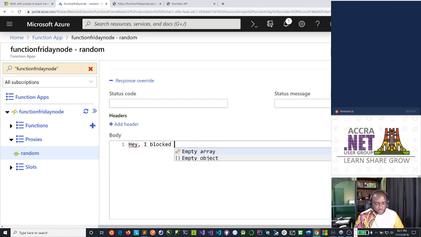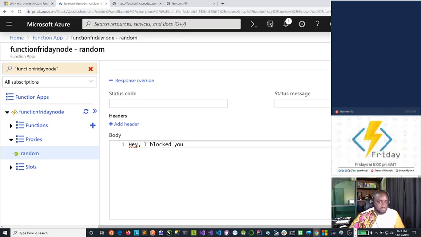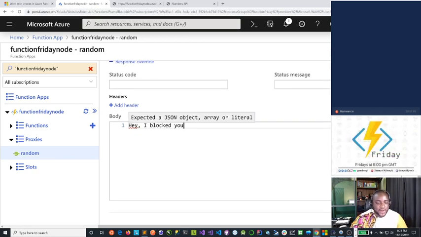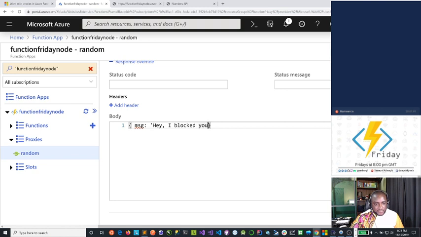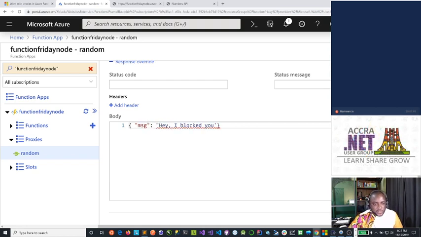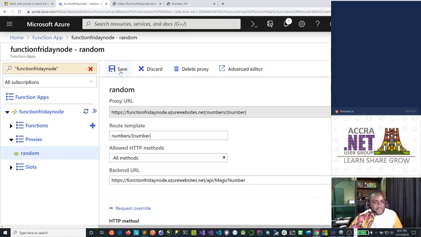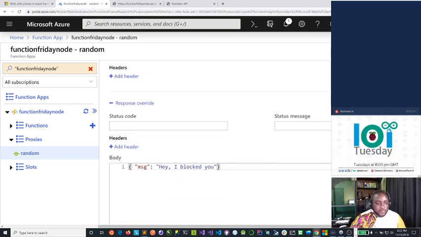So I can just say, hey, I blocked you. All right. And let's do this. I'll just say MSG, and say, hey man, we blocked you. Just trying to make sure I'm adhering to proper JSON. So I can save this. What I'm doing now is an override. I'm doing a response override.